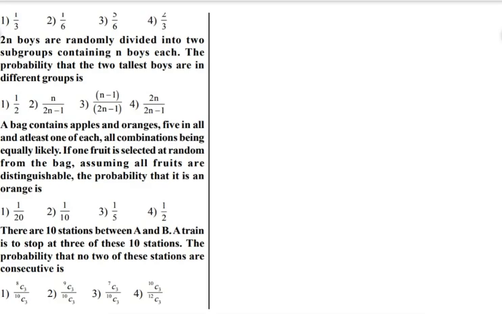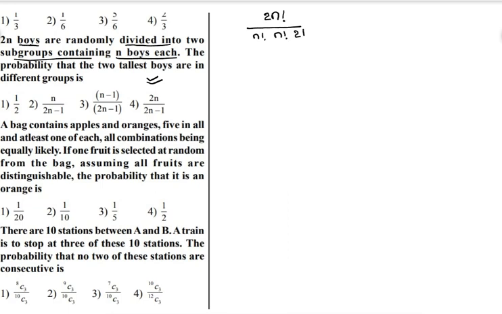Dear students, in this class I want to discuss a few more questions. This is the first question. 2n boys are randomly divided into two groups containing n boys each. The total 2n boys we have to divide into two equal groups. They can be divided in (2n)! divided by n! into n! ways,